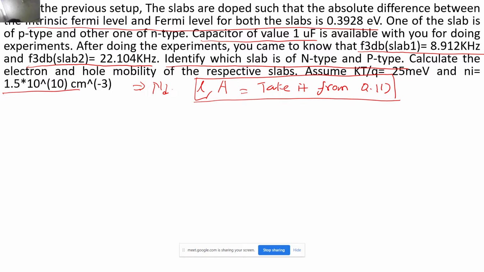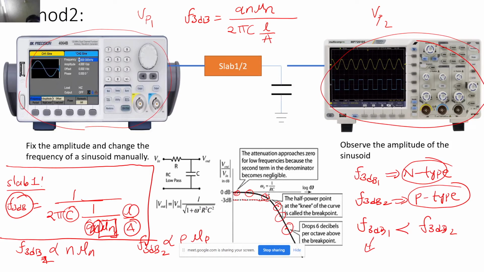Yeah. So if you want me to write the formula very clearly, then it will be nothing but q n mu n divided by 2 pi C L upon A. So you are correct. The mobility will be proportional to the F3 dB. Correct.